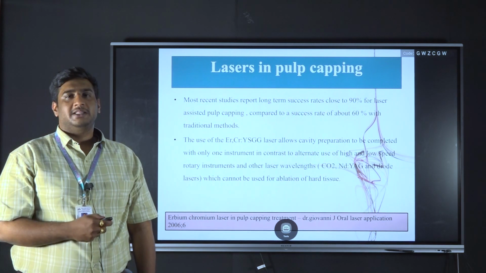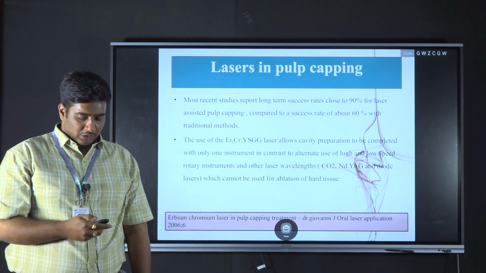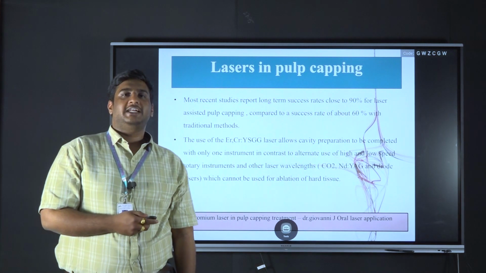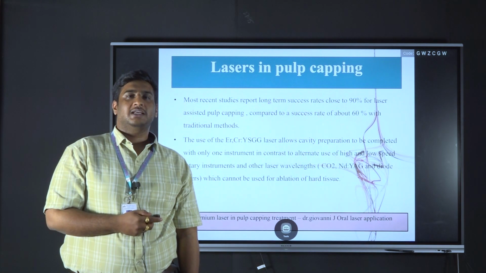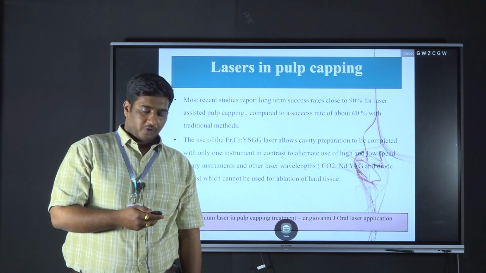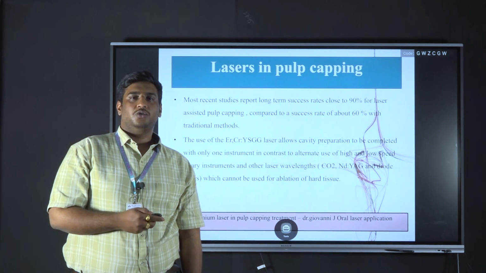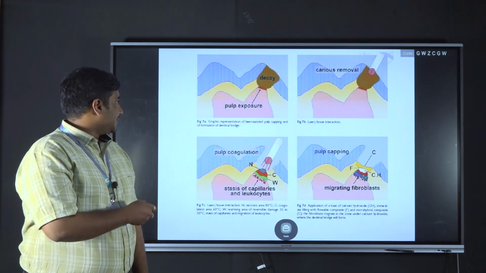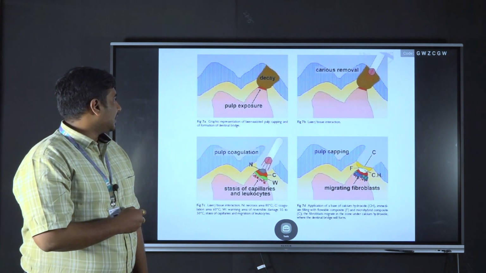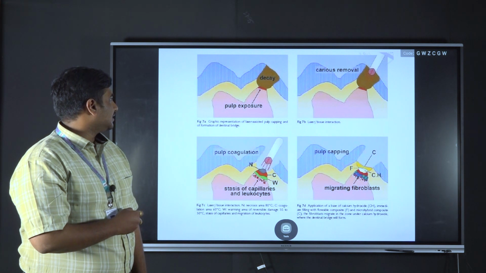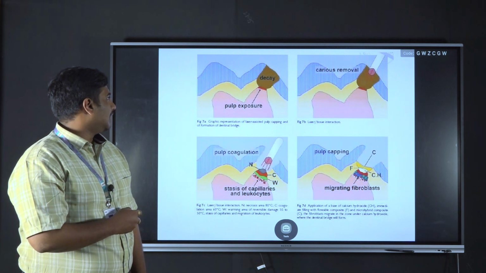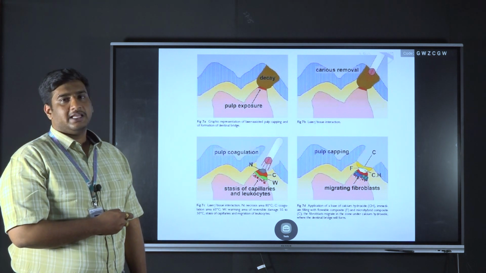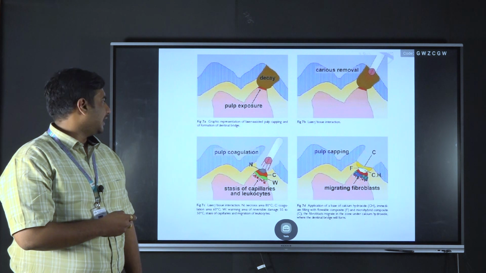So coming to the recent methods, that is lasers in pulp capping. In case of indirect pulp capping and direct pulp capping, the exposed sites can be treated with lasers such as erbium YAG lasers and carbon dioxide lasers before the placement of the medicament or liners to improve the success rate of pulp capping. This picture depicts the pulpal exposure during the cavity preparation. There is minute pulpal exposure and the caries is removed and the exposed site is treated with the laser, either erbium YAG laser or carbon dioxide laser,